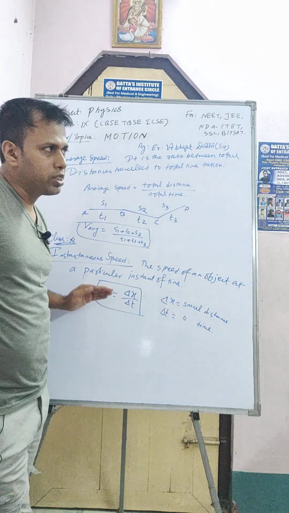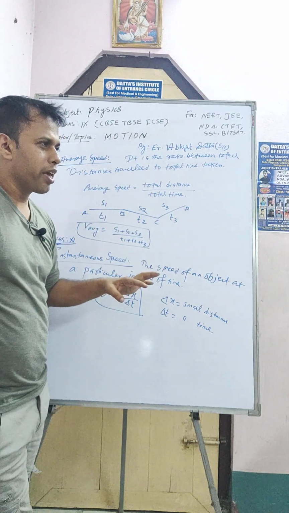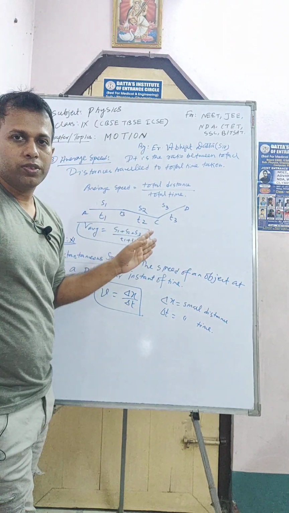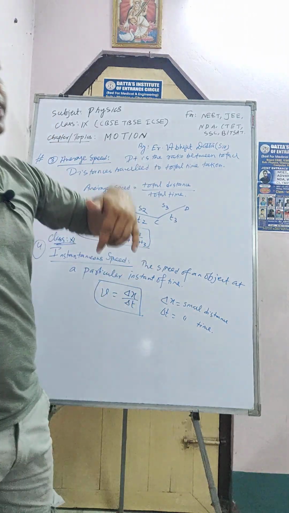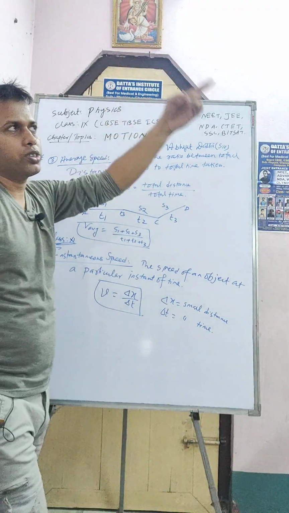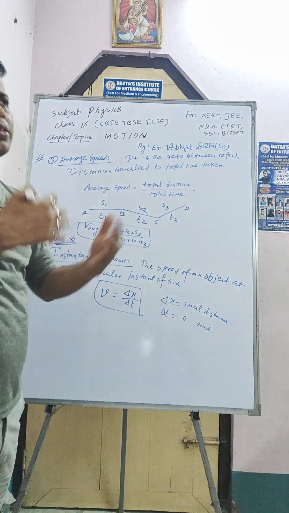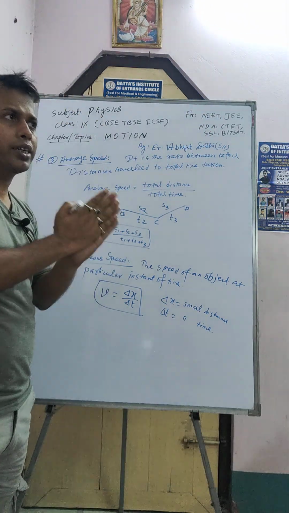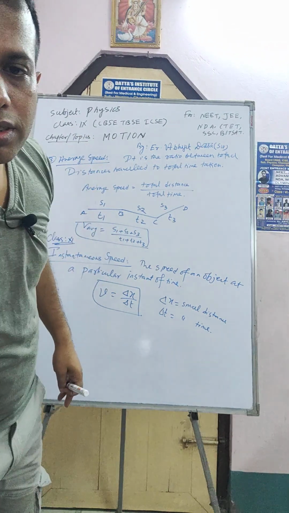Suppose you are standing on a road, and a bike or a car is moving very fast, crossing you. At that instant you consider the speed of it. Let me explain.